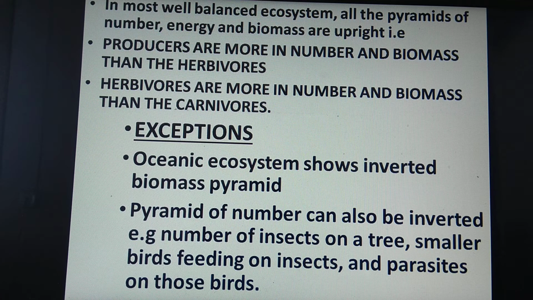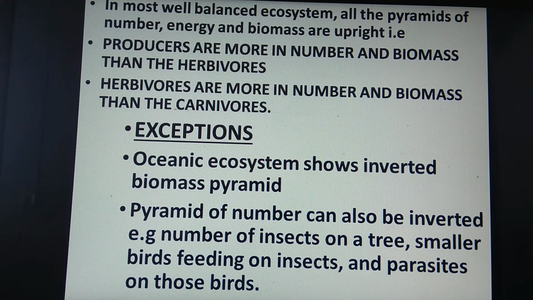But the number of phytoplankton, which are the producers, is less. So in the ocean the number of producers is less, and the number of herbivores and carnivores is more. So we can say that the oceanic ecosystem shows an inverted biomass pyramid.